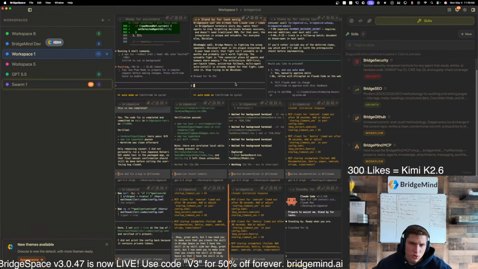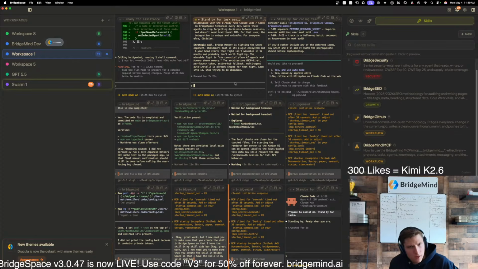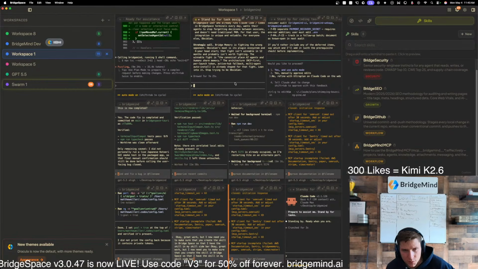If you look at the actual functionality for this, I just want to make sure that it's polished up. Note that we have these BridgeMemory hubs, and what we want to do is create a new BridgeMind skill. If you look at the BridgeMind skills, you'll note that we have custom skills that the users create, and then we also have skills that are offered by BridgeMind. I want to create a new skill called BridgeMemory, which is going to prompt the agents to use BridgeMemory out of the box, so that users never have to prompt to use BridgeMemory, if that makes sense. It should just kind of work out of the box.